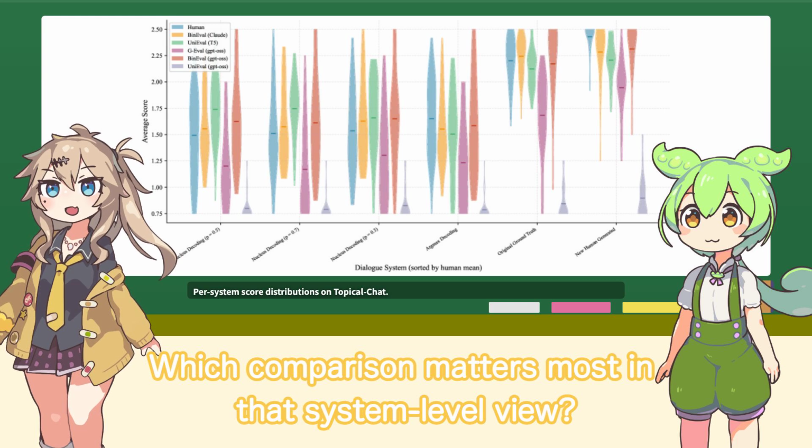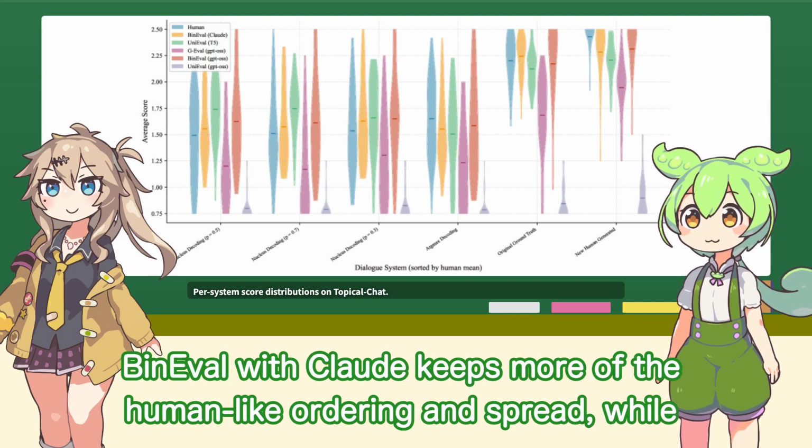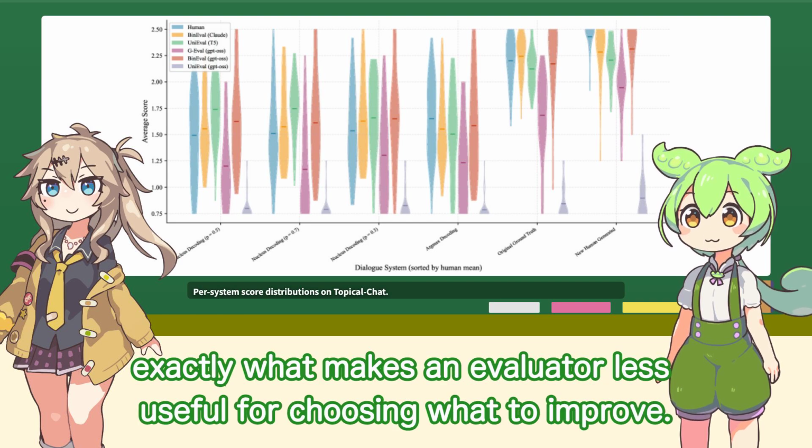Which comparison matters most in that system level view? The useful comparison is human ordering versus evaluator ordering. Then TIE-Eval with Claude keeps more of the human-like ordering and spread, while weaker evaluators compress low and middle systems. That compression is exactly what makes an evaluator less useful for choosing what to improve.